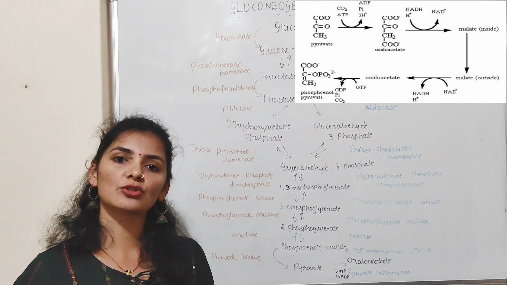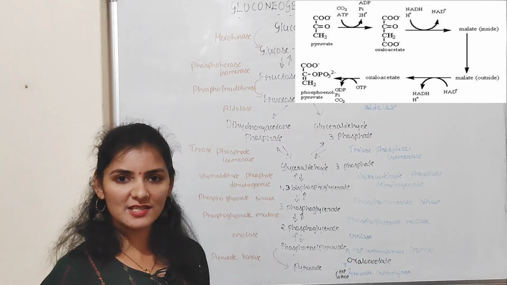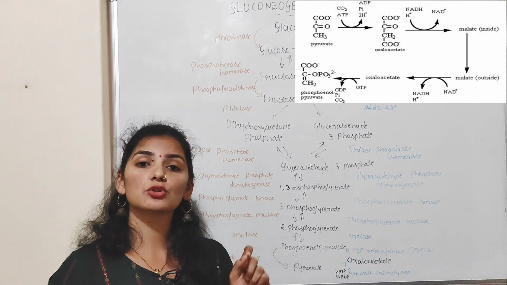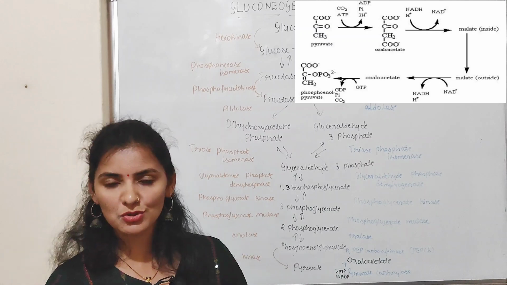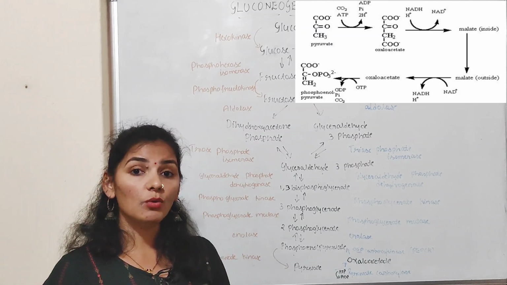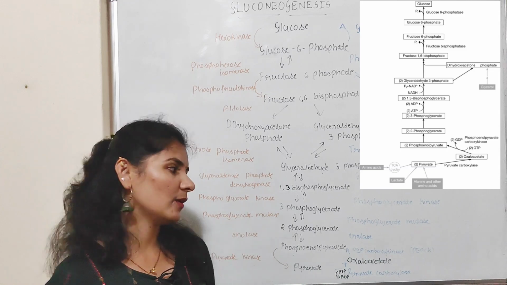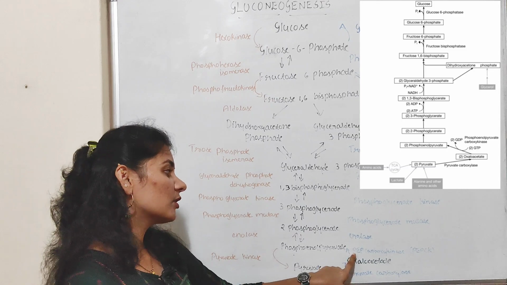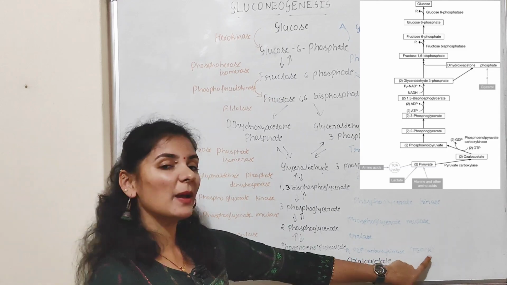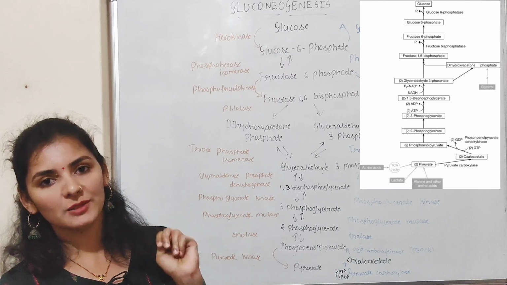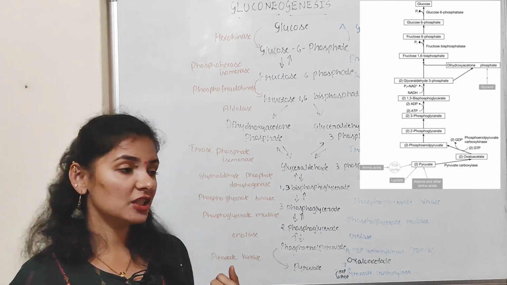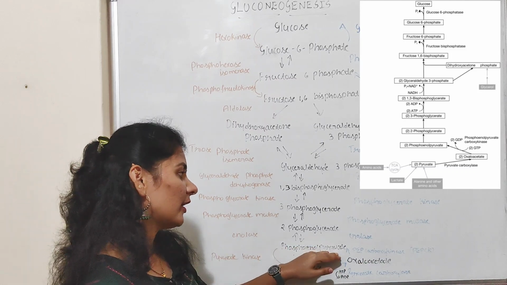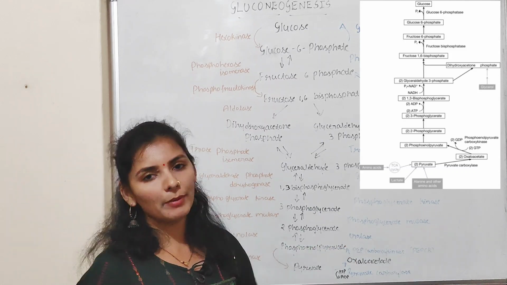And this malate in the cytoplasm is converted into oxaloacetate in the presence of the enzyme known as malate dehydrogenase, during which two molecules of NAD+ are reduced to two molecules of NADH. Now, this oxaloacetate in the cytoplasm is converted into phosphoenol pyruvate in the presence of the enzyme phosphoenol pyruvate carboxykinase, or PEPCK, with the help of two GTP molecules. So, GTP is converted into GDP during this conversion by PEPCK.